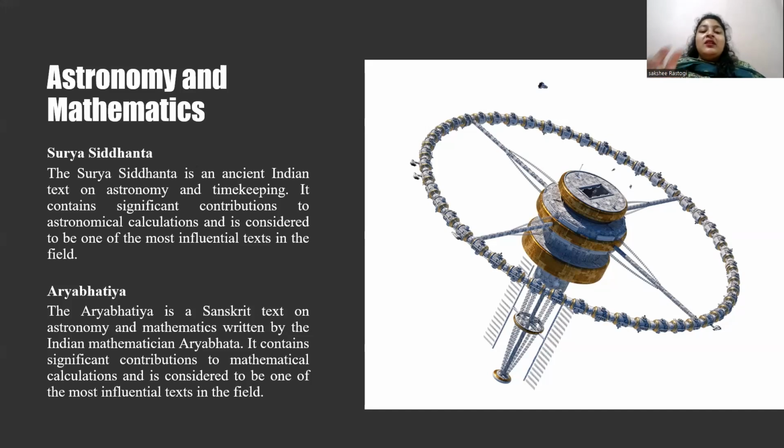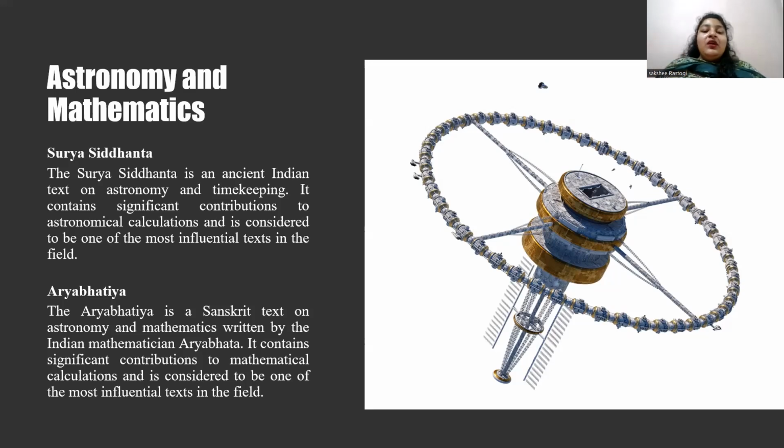Algebraic methods: Indians developed algebraic methods, including solutions to linear and quadratic equations. Geometry: Indians made a significant contribution to geometry, including the concept of the Pythagoras theorem. Calculating pi: India calculated pi to 3.1416, which is close to the modern value. Development of the concept of infinity: Indians developed the concept of infinity and used it in mathematical calculations.